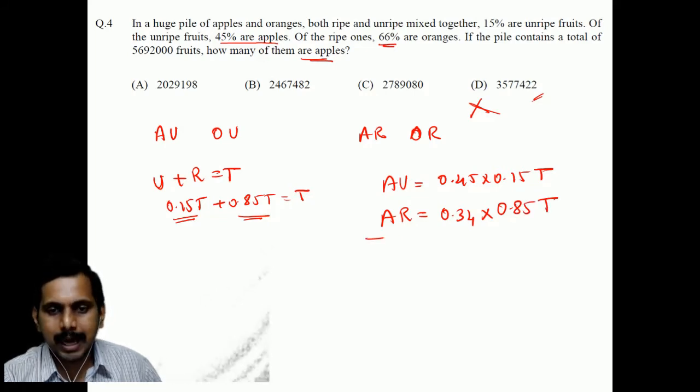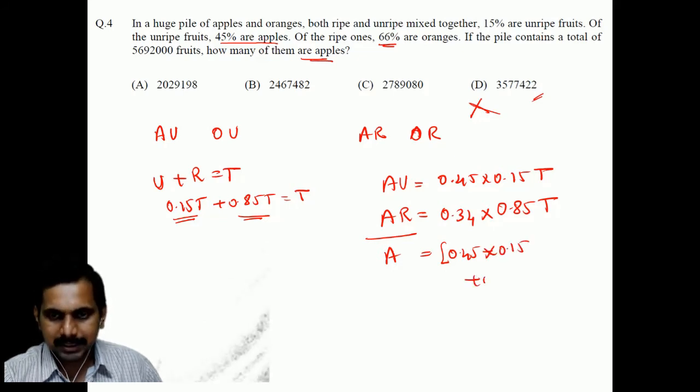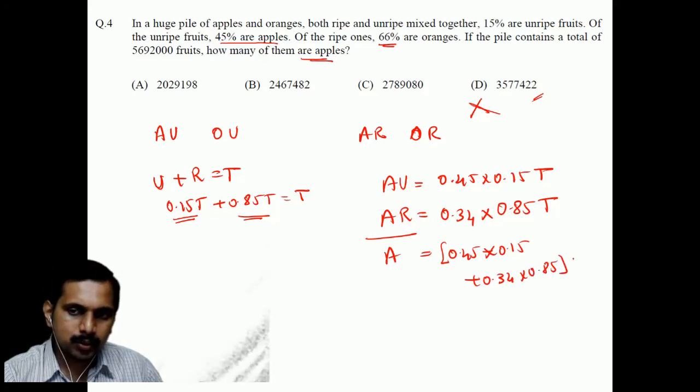So the total apples are when you add these two. So the total is 0.45 into 0.15 plus 0.34 into 0.85 into the total number.